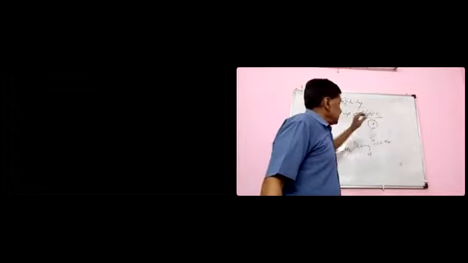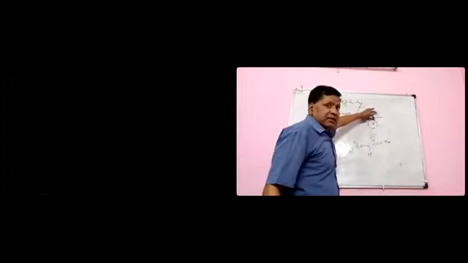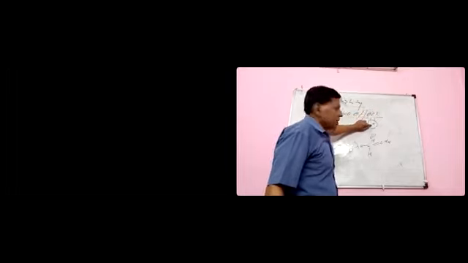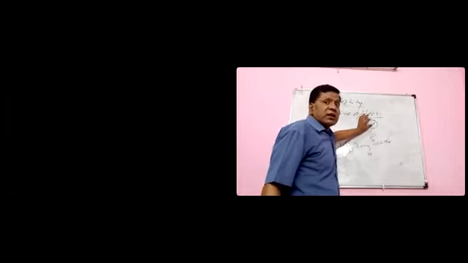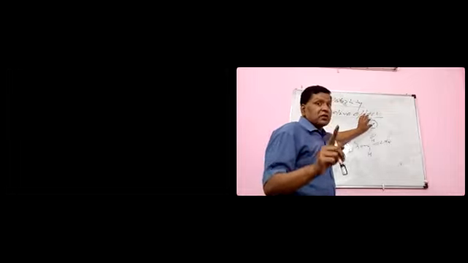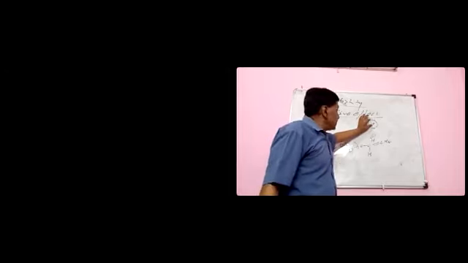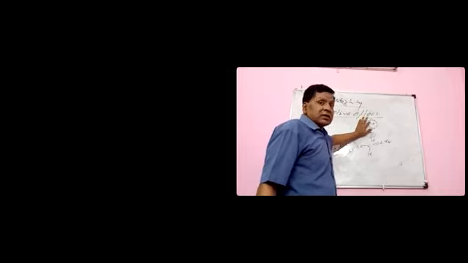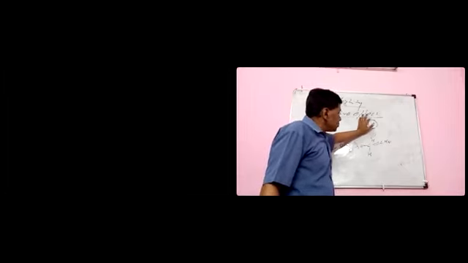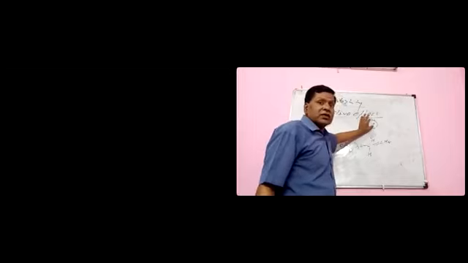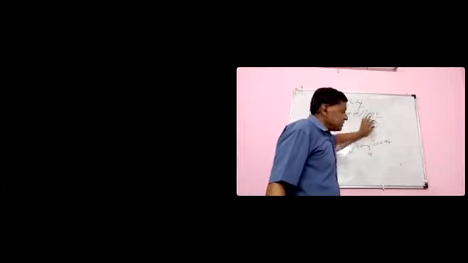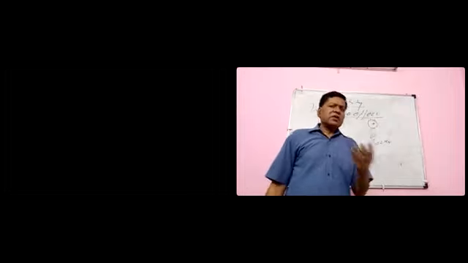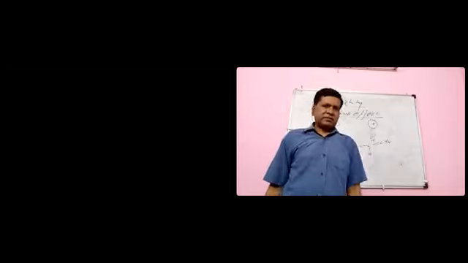So the inter-electron repulsion dominates over the attraction between these 2 electrons and 1 proton in the nucleus, because these 2 electrons are in the smallest 1s orbital.